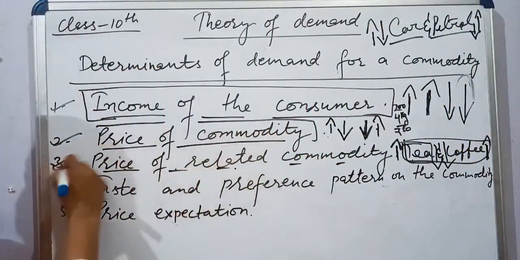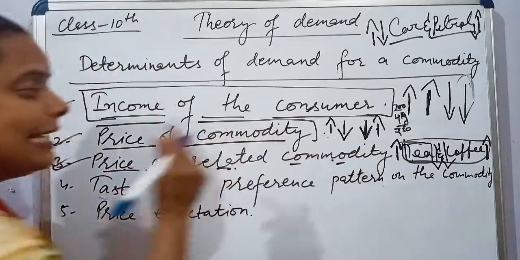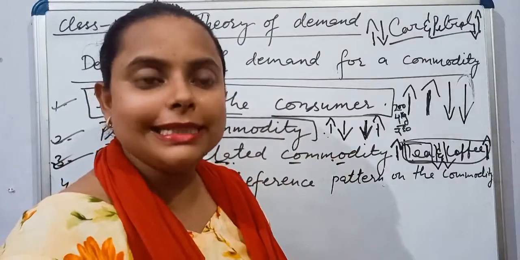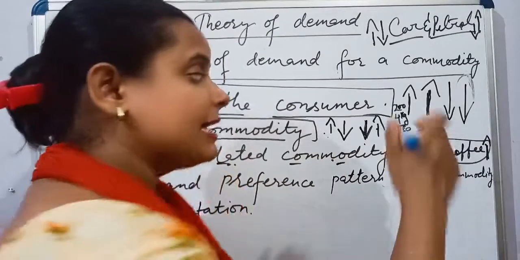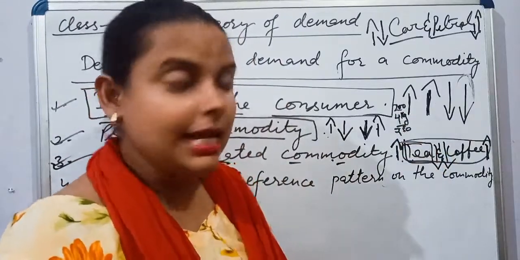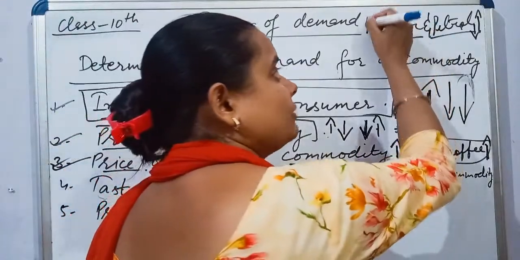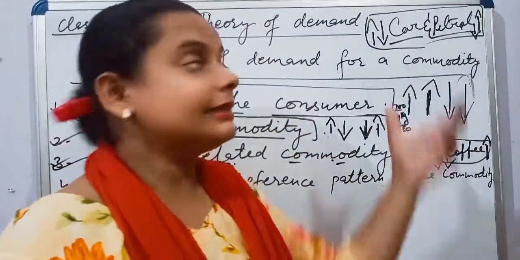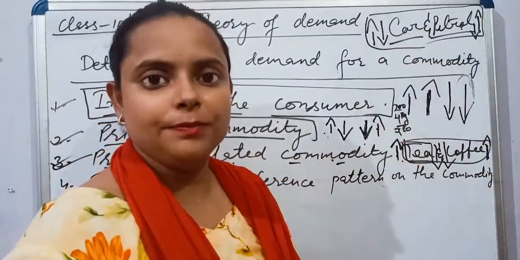So this is the price of related commodity. We have studied two types of commodity: substitute commodities, which we can use in place of another, and complementary commodities, which we cannot use separately but have to use jointly.